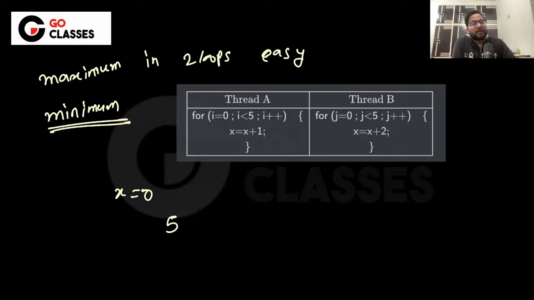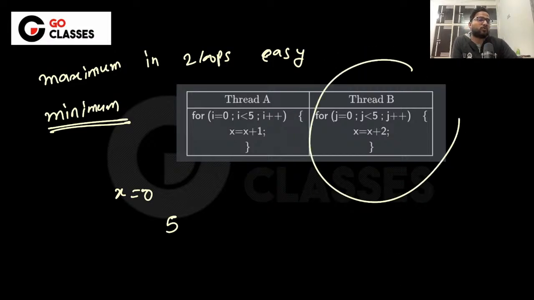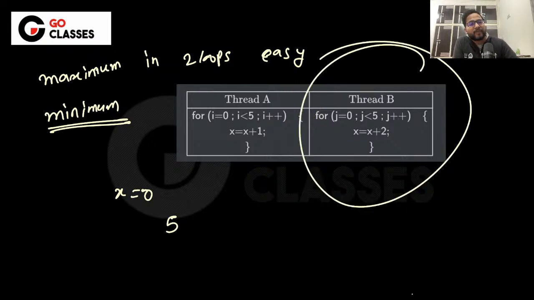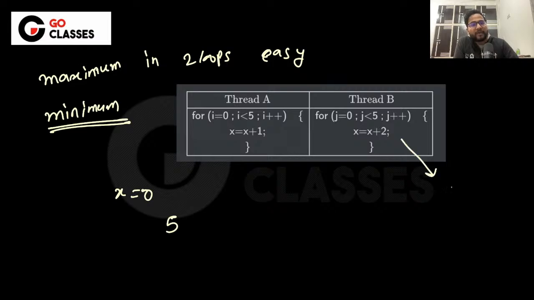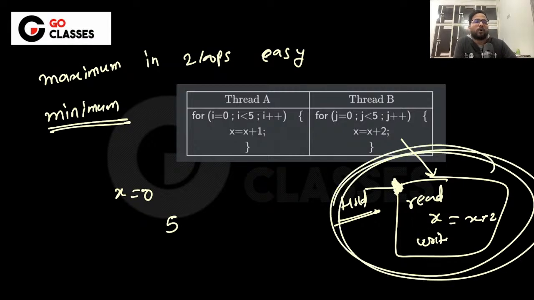How? Interestingly, don't exhaust all of this. Always do this thing in these two loops. Always exhaust one lesser than this. So the last x = x + 2, first you have to read, add, and write, right? So this is the last thing. Just do not even read it. I mean just keep holding on it. Waste 4 of this, but hold on to the last one.